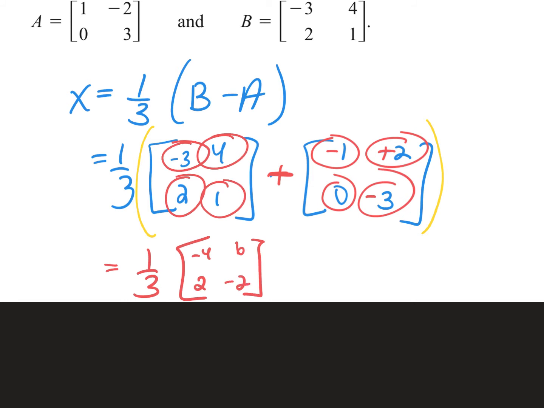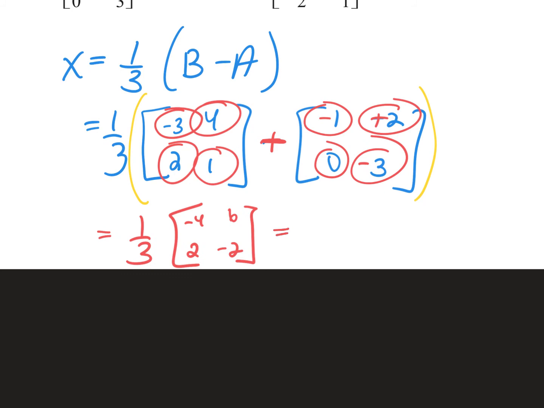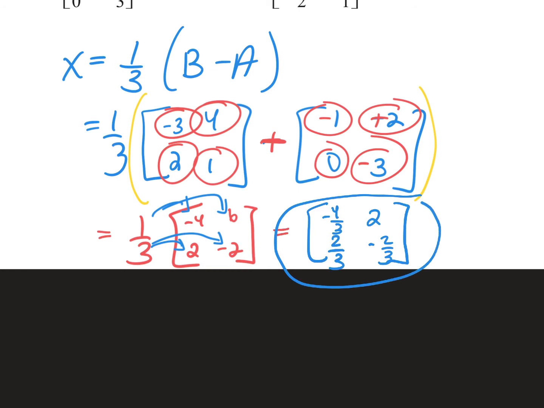And now what do I do with that 1/3? I'm going to distribute it and multiply it to everything. You can have fractional answers here. That's no big deal. So 1/3 times 4 gives me -4/3. 1/3 times 6 gives me 2. 1/3 times 2 gives me what? 2/3. And then 1/3 times -2 gives me -2/3. So we can't use our calculator. And there's your answer. Yeah, you can, but like 0.6666 wouldn't be an acceptable answer.